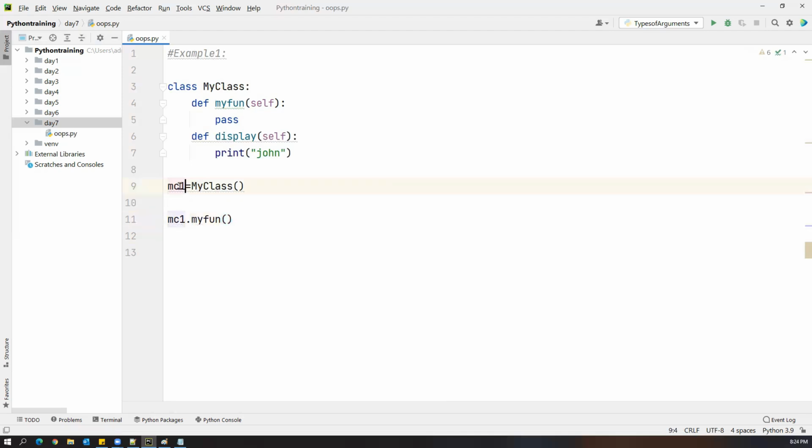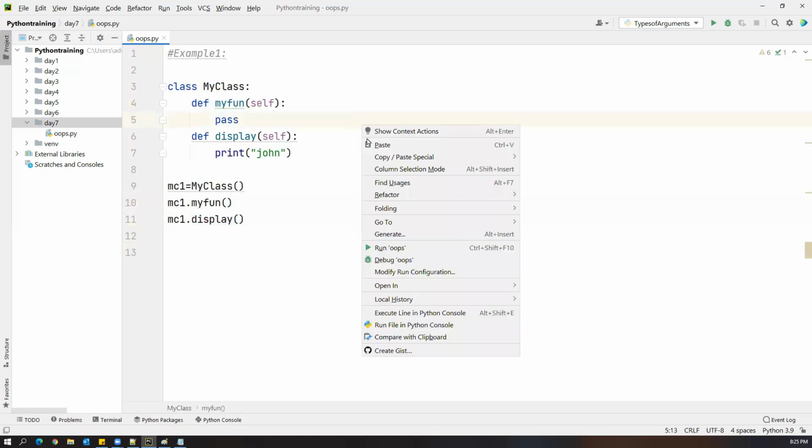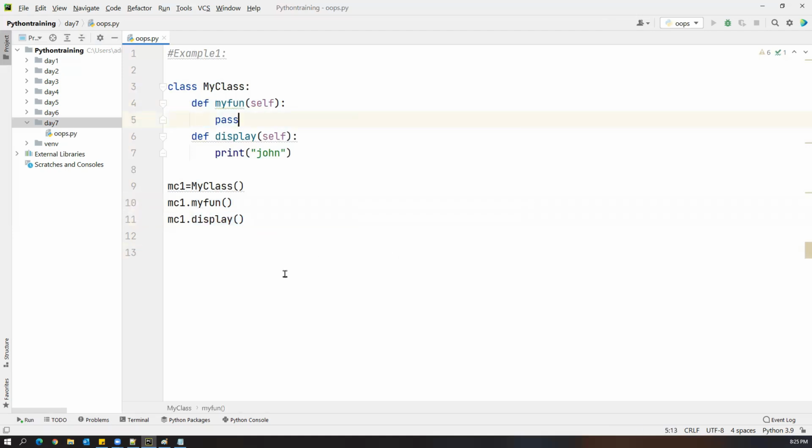So you can consider this MC1 itself is an object, nothing wrong in that. But actually this is an object that is referred by this MC1. Now MC1 dot my function means we are calling this my function from the MC1 object. And what else we have? Display also. So I can just say MC1 dot display. So by using this object, I am calling the first method and also the second method.